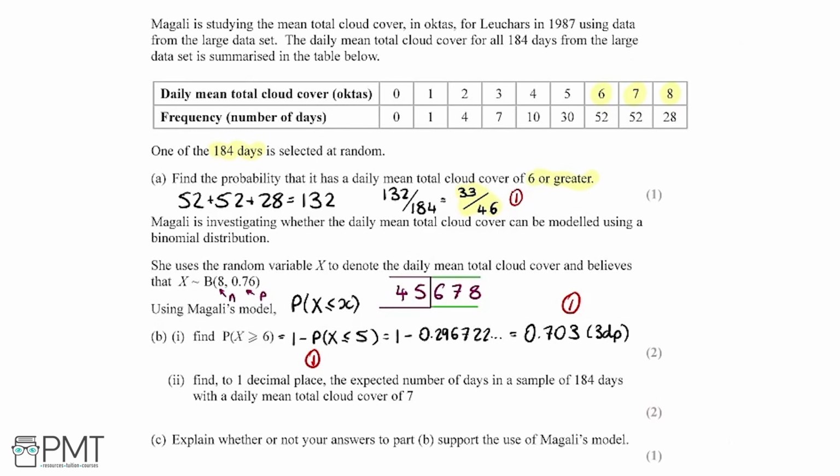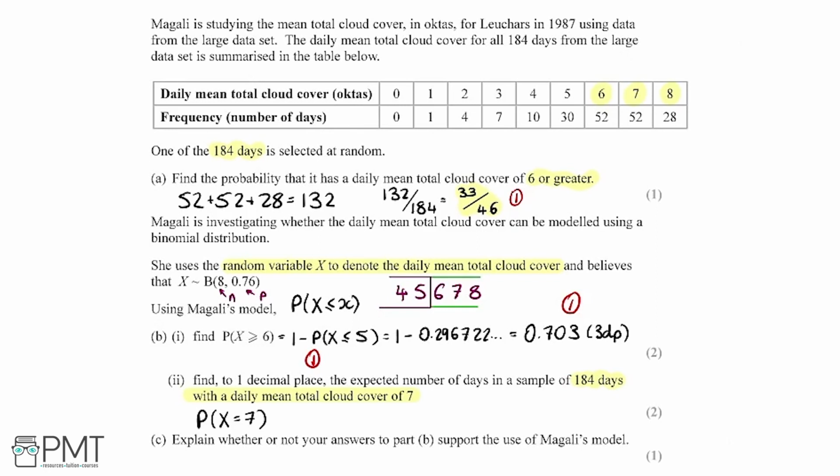Okay, so again, we're going to be using the same model that we used in the previous part. However, looking here, we see that the random variable x denotes the daily mean total cloud cover. However, we don't want it just for 1 day, we want it for 184 days. So to work out the expected number, we're going to work out the probability that x equals 7.